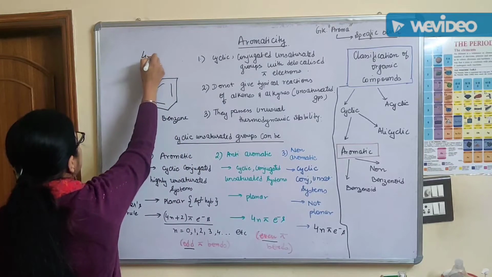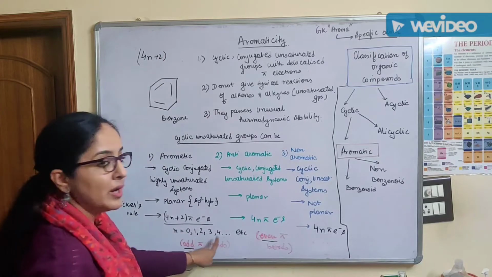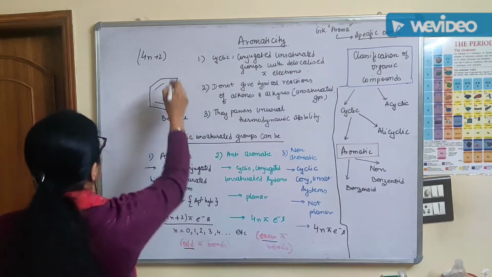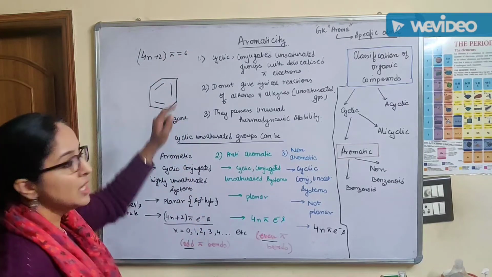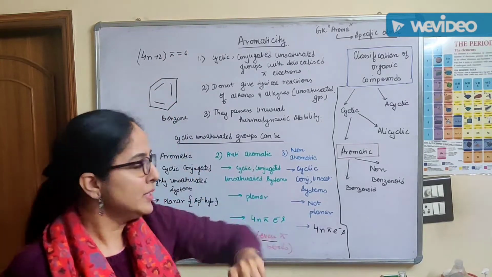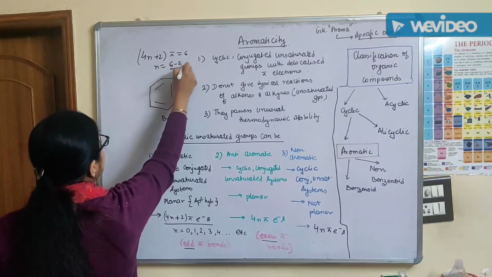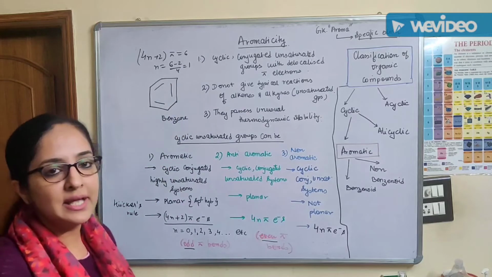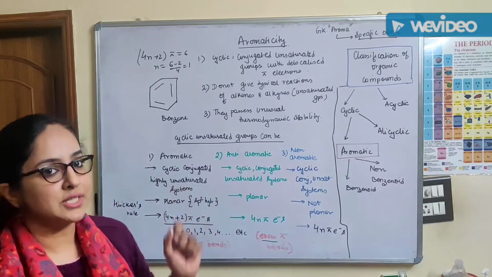Let us calculate, students. The value of n here should be either 0, 1, 2, 3 or 4. Let us calculate the value of n. 4n plus 2 pi electrons is equal to 6 electrons here, 2 electrons per pi bond. So what is the value of n here? 6 minus 2 divided by 4, which is 1. That means it classifies as a proper aromatic compound.